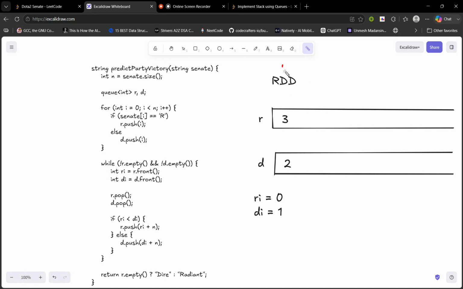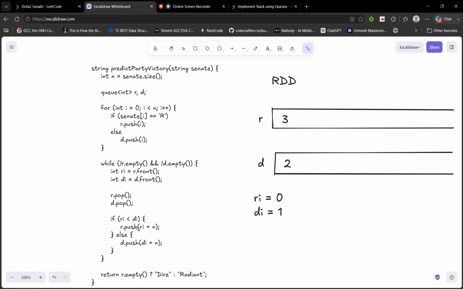Like see this: since this D is at the first index, his next turn will come after this has to be done, this has to be done, then this has to be done. So this is 1, 2, 3, 4. That is 1 plus 3, where 3 was the length of the string.